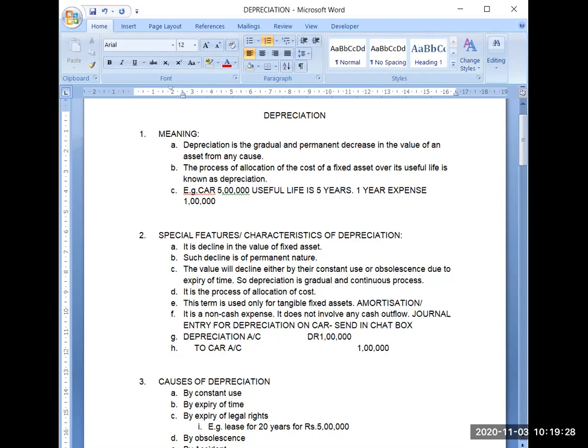Because most students are not clear about this concept even till class 12th, and we need this concept in class 11th as well as class 12th. Sometimes they get confused about why it is a non-cash expense. It should be logically clear in our minds. That's why it is written that it does not involve any cash outflow. So I hope the meaning and features of depreciation are clear. Let me know in the chat box.